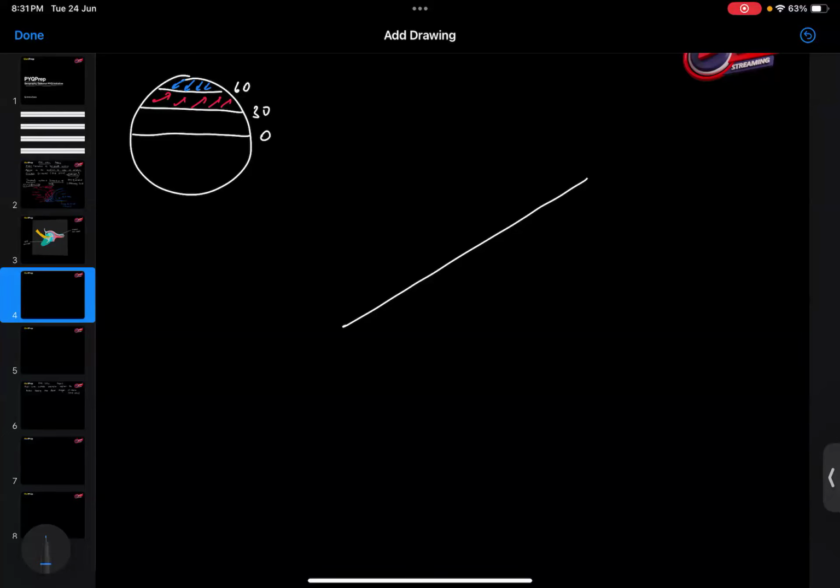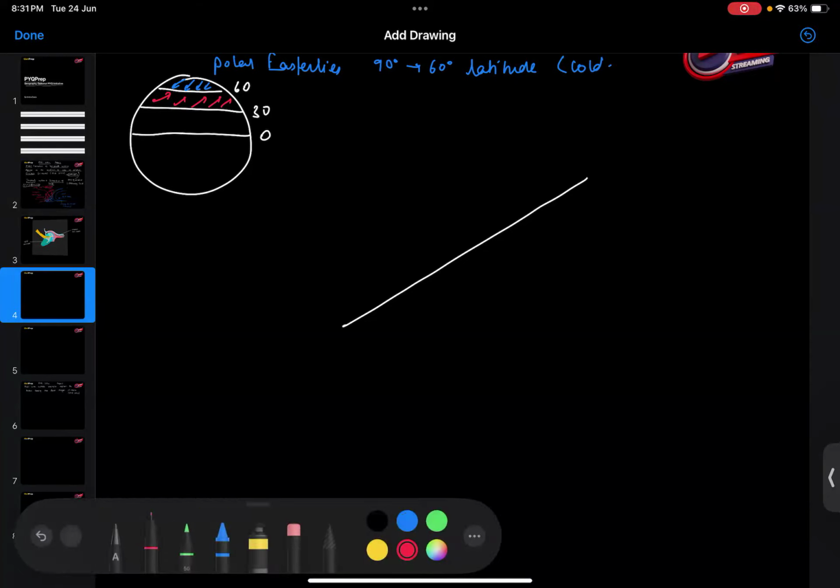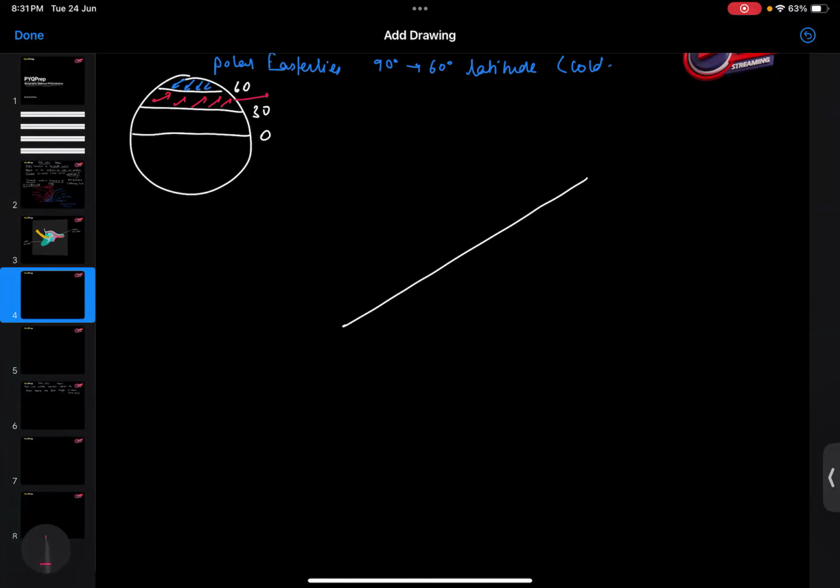Now, the polar easterlies are moving from 90 degrees to 60 degrees latitude, and they are cold in nature, while the westerlies are moving from 30 degree latitude to 60 degree latitude, and they are warm in nature.